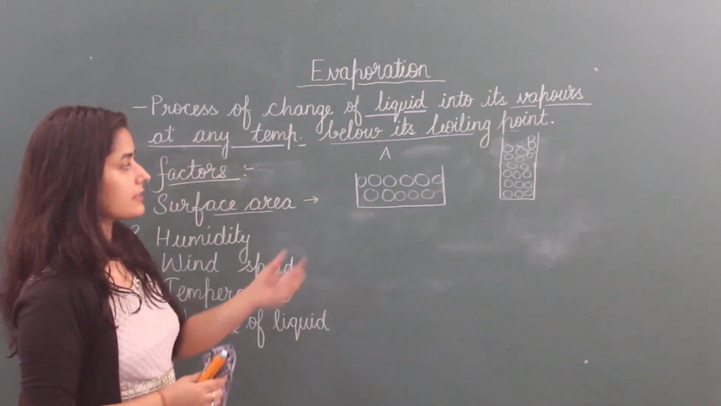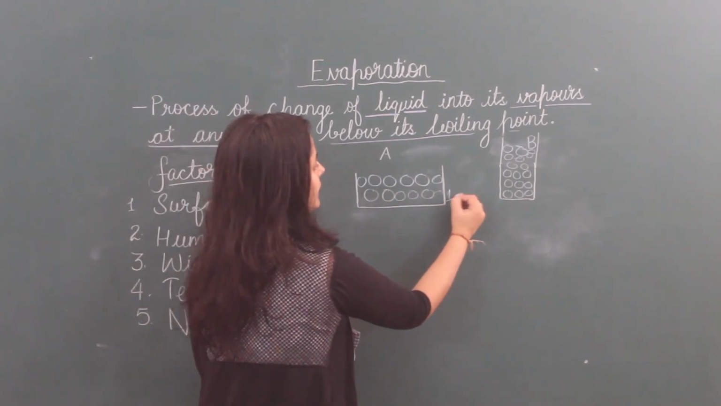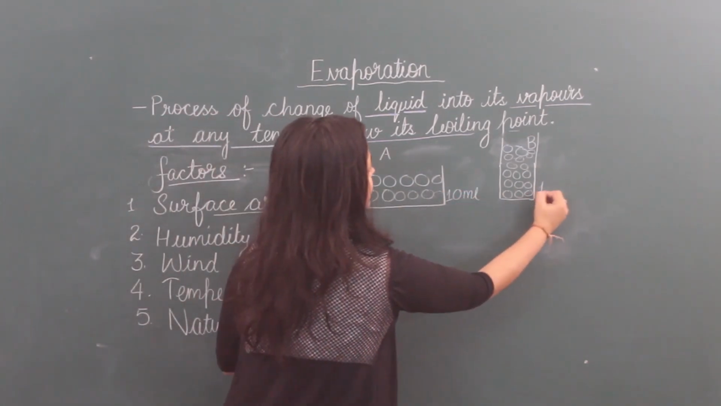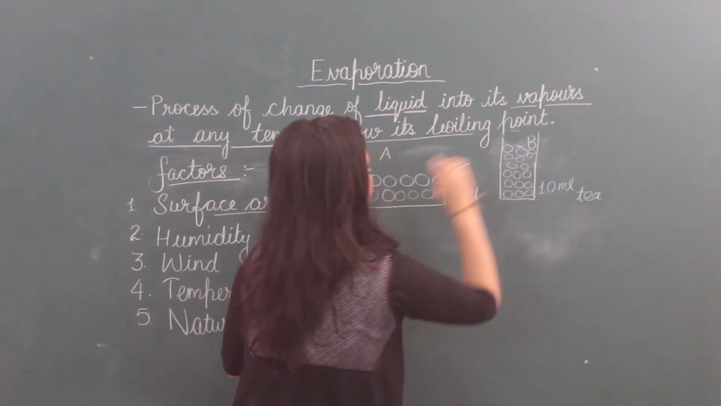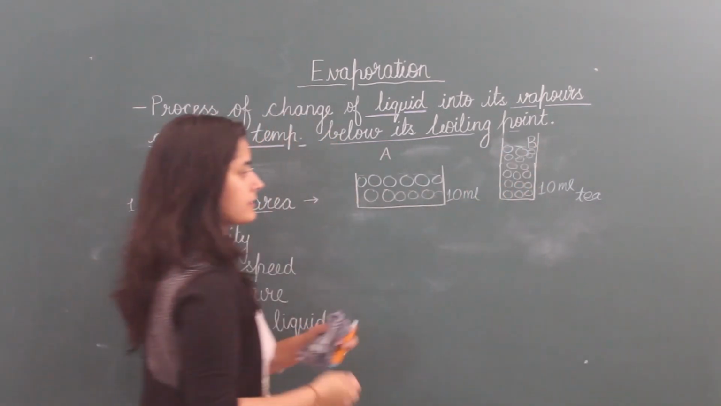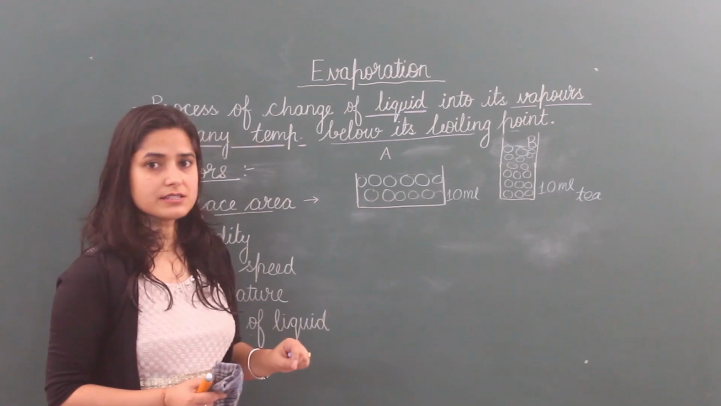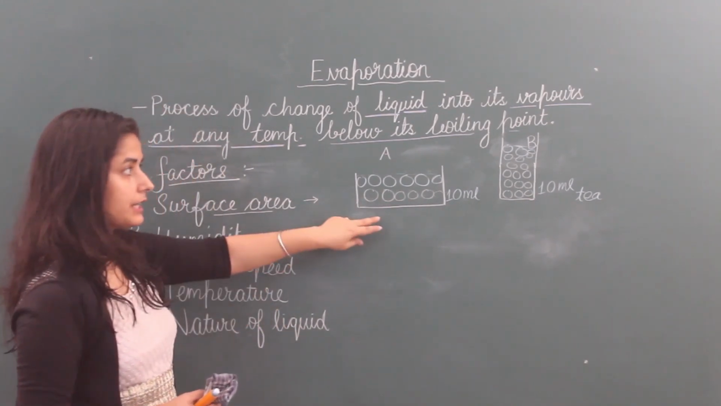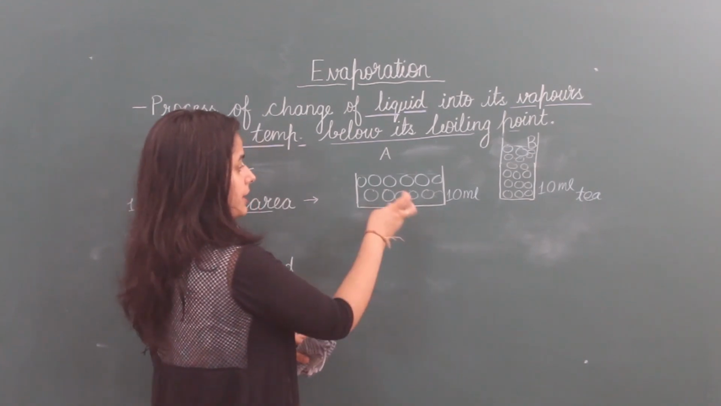Now what is the difference in A and B? The difference is only in surface area. Both are containing 10 ml tea. This is the surface area. This is the difference here. So in which container will the tea cool fast? Yes, in A. But why? This is due to evaporation.